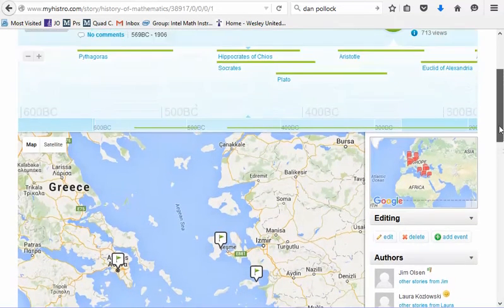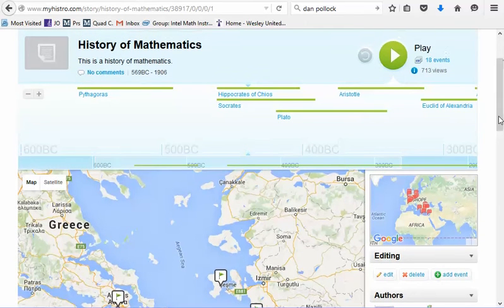So if we look up at our timeline here on My Histro, we see Pythagoras here. Then we see Hippocrates of Chios. And here we see Euclid. Now let's get some information about Hippocrates of Chios.